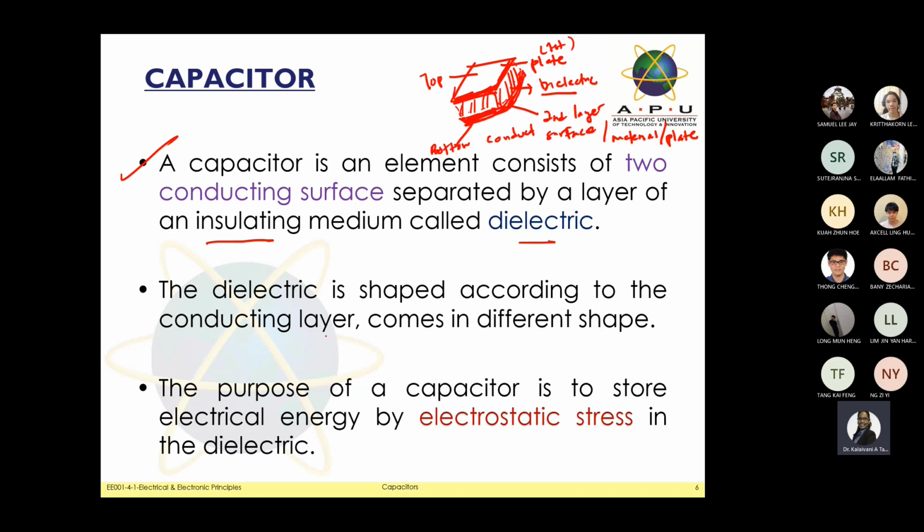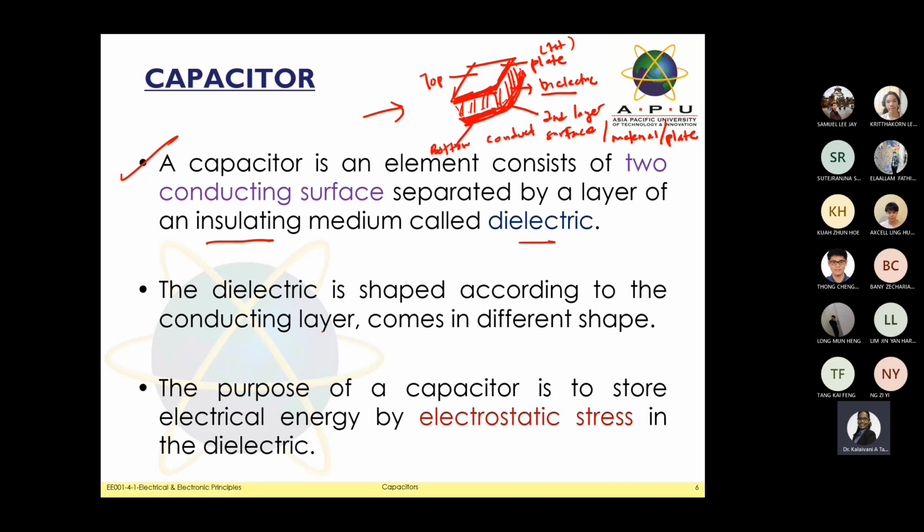The second part here, dielectric. Take note, dielectric is shaped according to the conductivity layer. It means it refers to plate number 1 and plate number 2. The one Miss drew right now is based on a square, rectangular shape. Not necessarily every time your material will come out with a square shape. Maybe when we see a different material, they want to arrange a different shape, for example a circle. Take note, it's just for your extra information and you need to know.